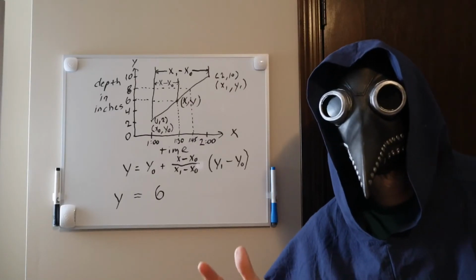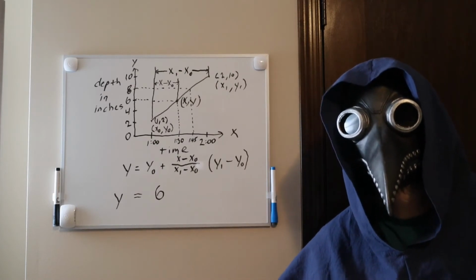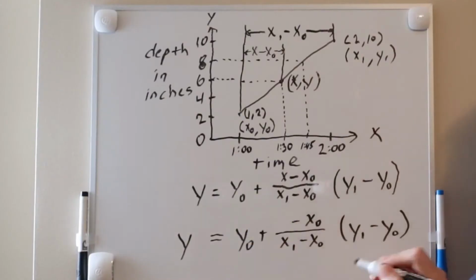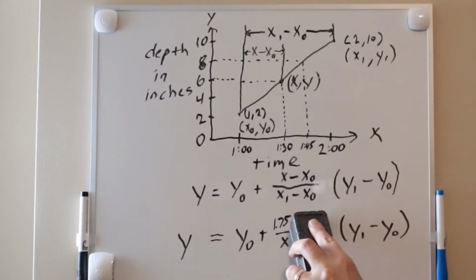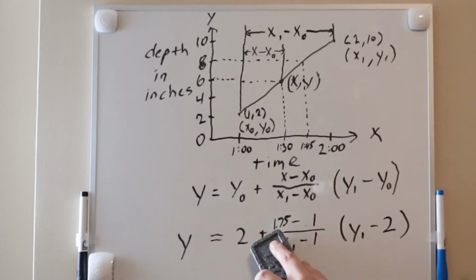Now, let's try 1/4 of the way past, which is the same as 1.75, for the value of x. We still have the same values as before for x0, y0, x1, and y1.